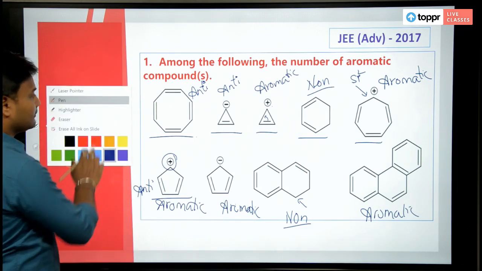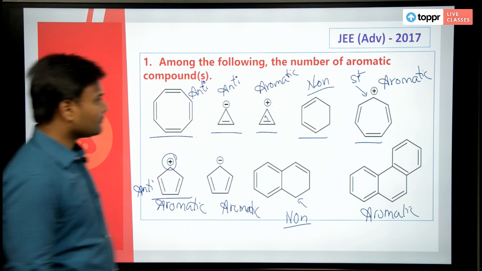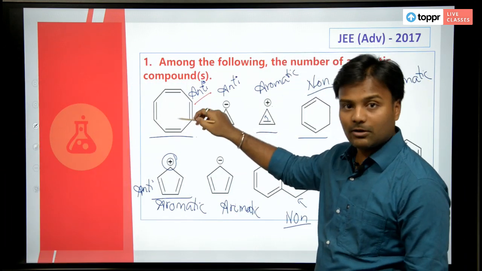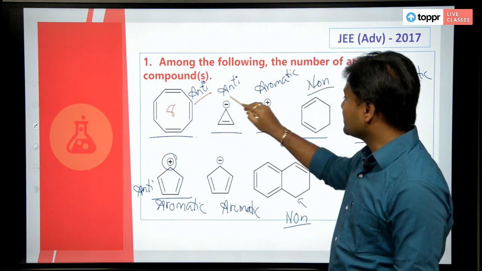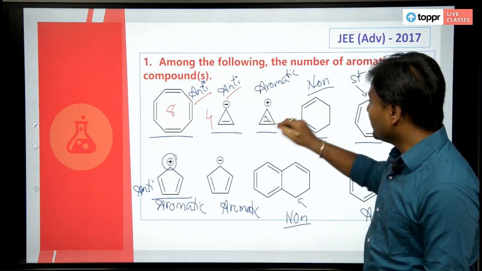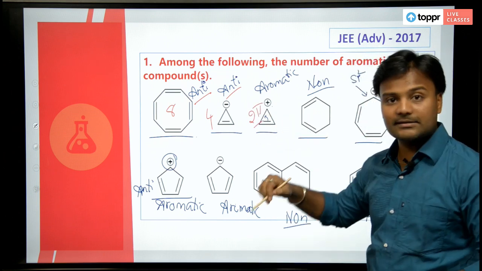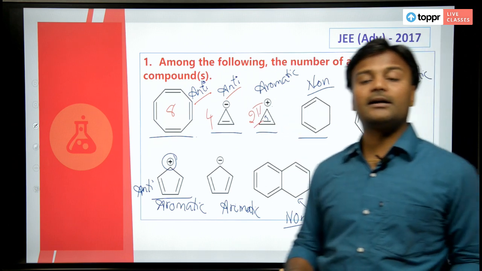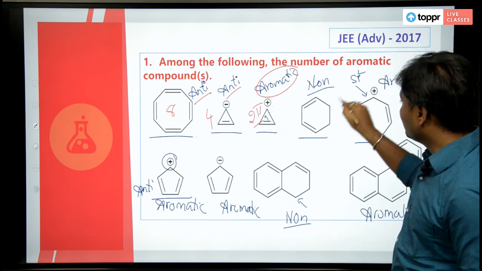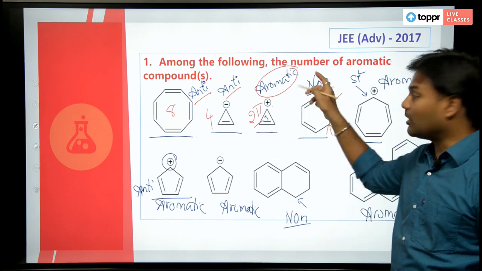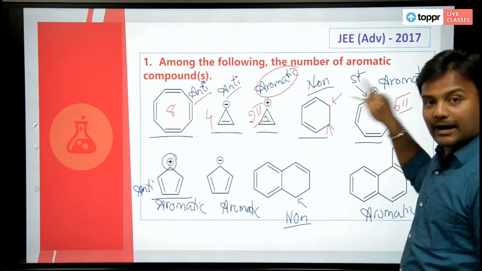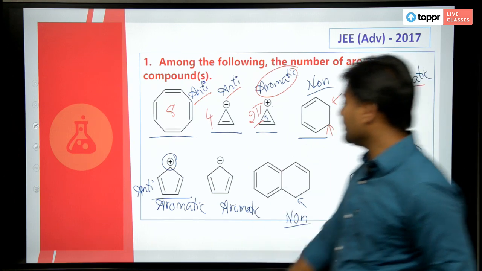Okay, have a look at all these structures. Everywhere we have written, this is an anti-aromatic compound just because you have an 8 pi electron system. You have a 4 pi electron system, multiples of 4. This one, though it has a 2 pi electron system, as I said, is the only exception from Huckel's rule that it is aromatic in nature. The next one, you have sp3 carbons here, so it is non-aromatic. Here you have a 6 pi electron system and delocalization is present, so it is aromatic again.